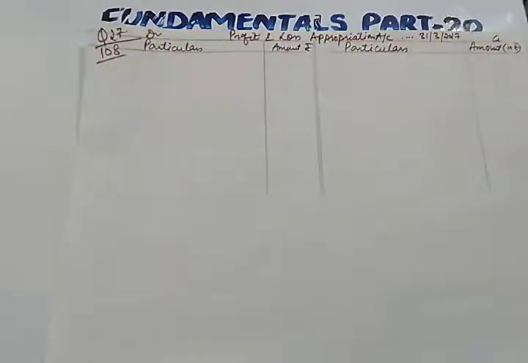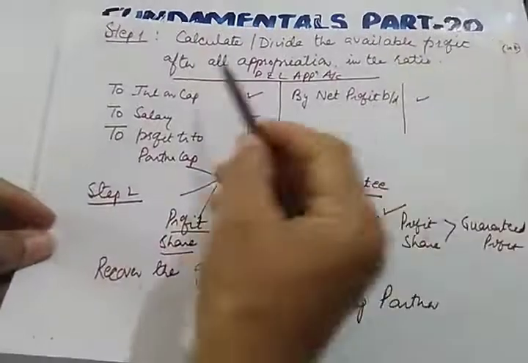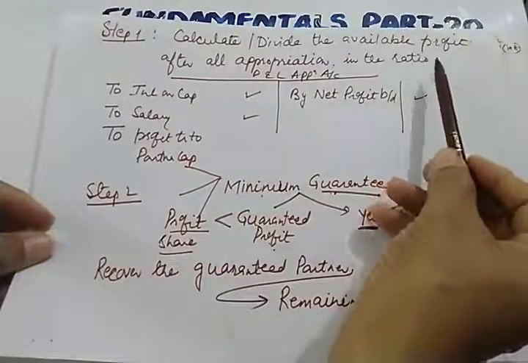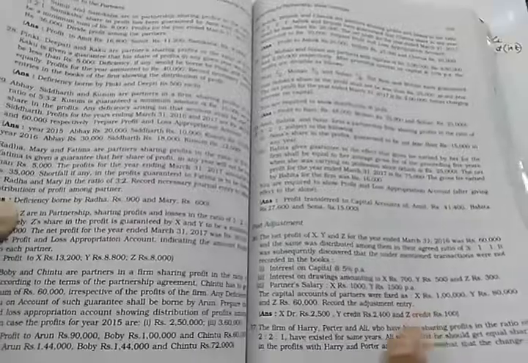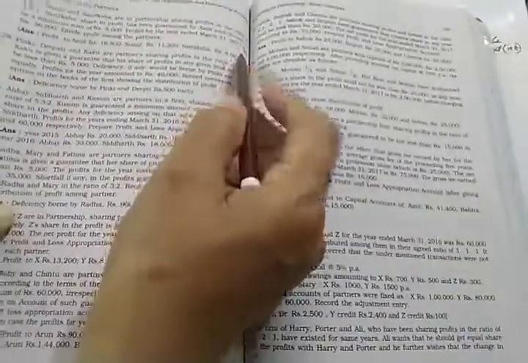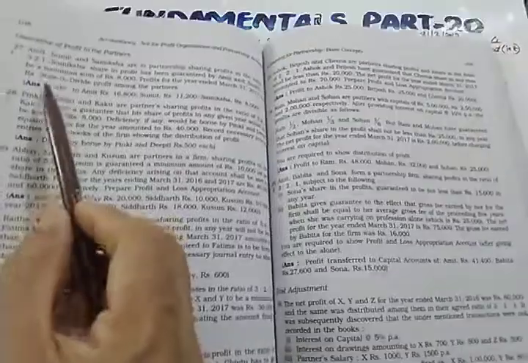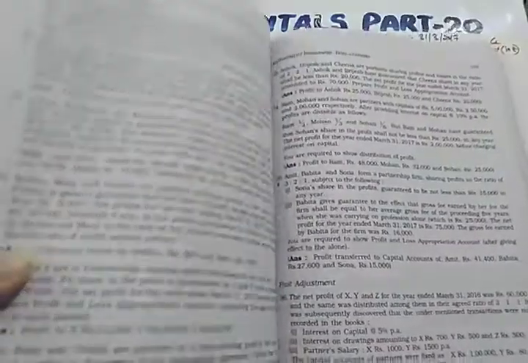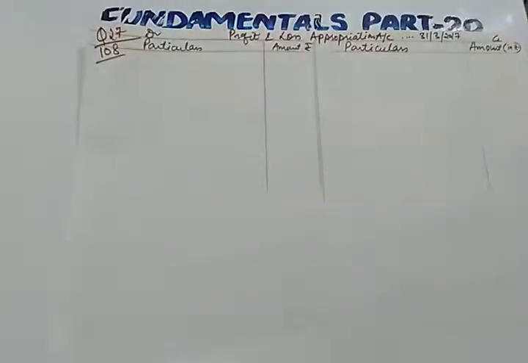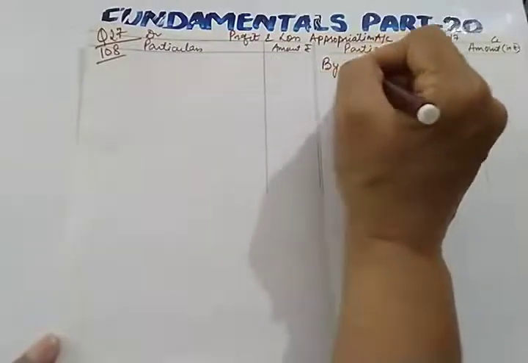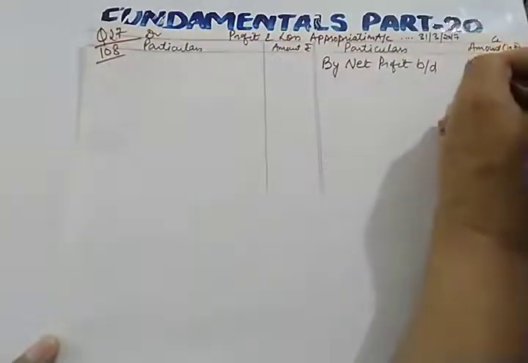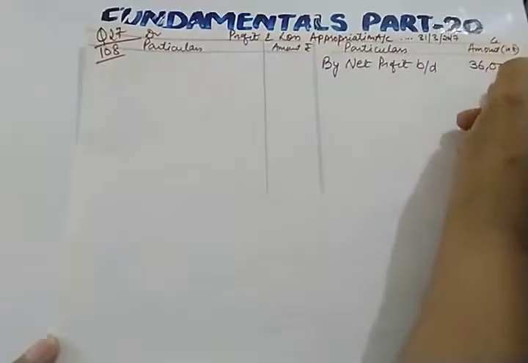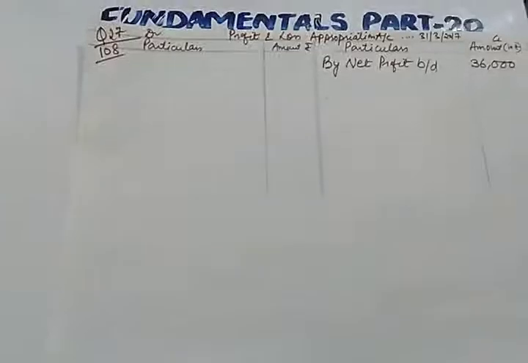Step 1 is we'll divide the available profit among all the partners after all appropriation. But in this question number 27, as such, there is no appropriation given to you. So we'll directly divide the profit. How much profit are we having? We are having a profit of 36,000. So let us divide 36,000 by net profit brought down. This will be 36,000. So I hope you have no problem up till this stage.